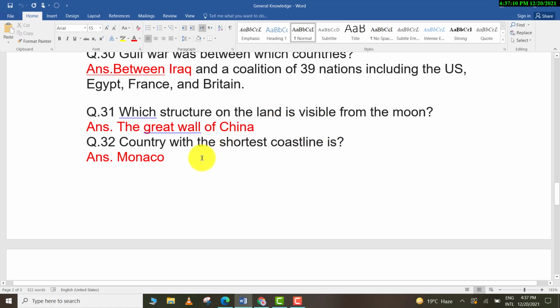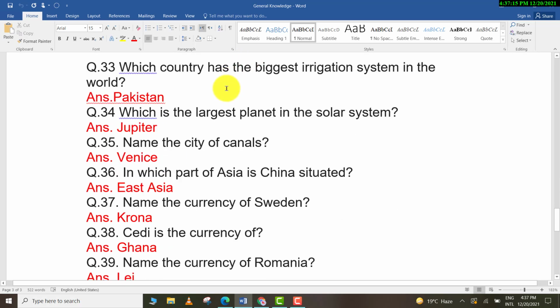Country with the shortest coastline is Monaco. Which country has the biggest irrigation system in the world? Pakistan. Which is the largest planet in the solar system? Jupiter. Name the city of canals. Venice. In which part of Asia is China situated? East Asia.